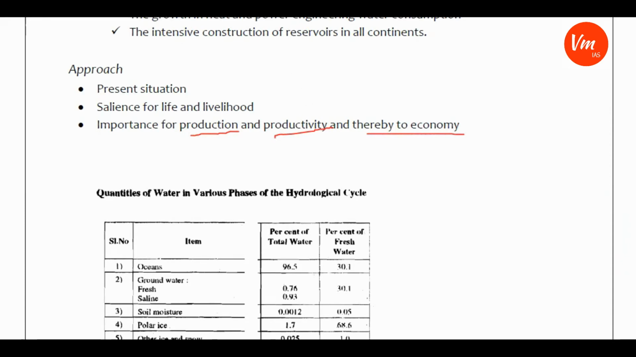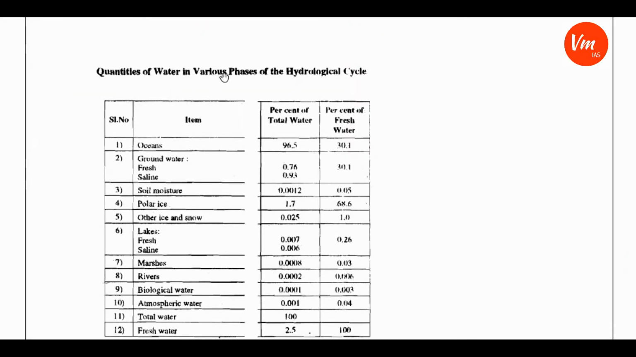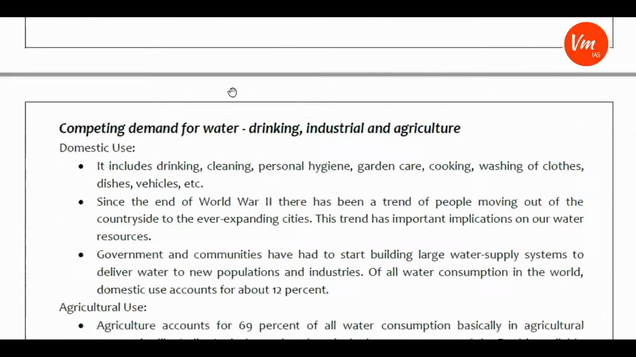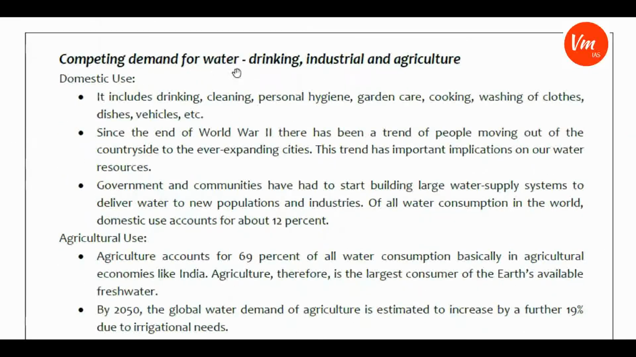So, quantities of water in various stages of the hydrological cycle. I have tried to provide a table for your convenience. Please pause the video and go through this table so that you get some idea about the water resources. Next I'll be moving to the next aspect: competing demand for water. There is drinking water, industrial purposes, and agriculture. So you can say domestic use, agriculture use, and industrial use.